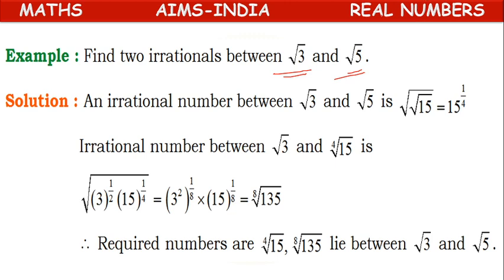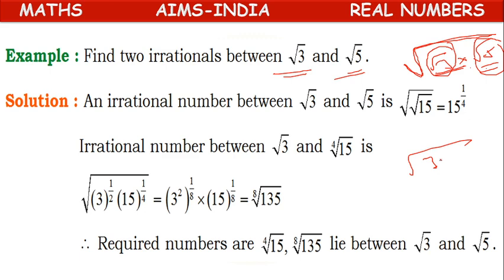Root 3 and root 5. What we have to do? So root of root 3 and root 5, because the given numbers themselves are square roots. So the root of A value is root 3, B value is root 5. Root of root 3 into root 5. Root 3 into root 5, how much? We can write root of 3 into 5, because both of them are under square root, we can write them under a single root.